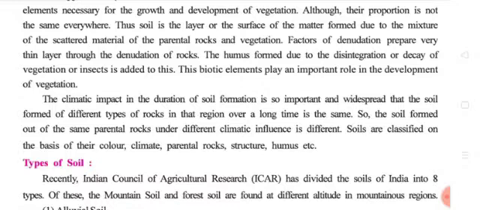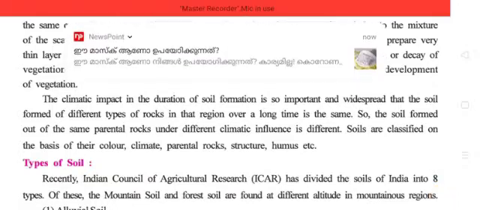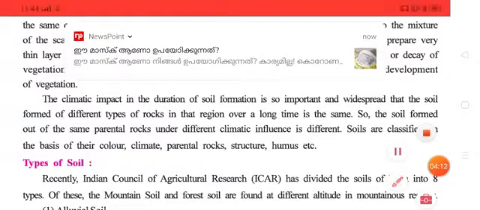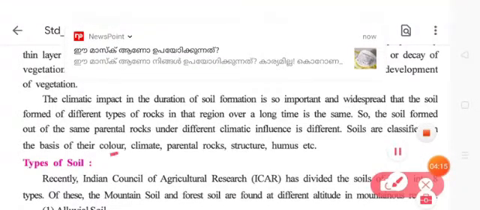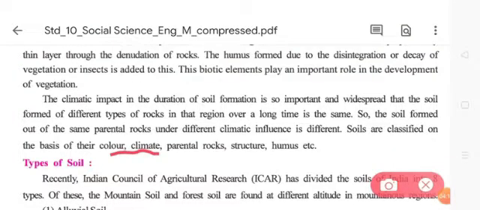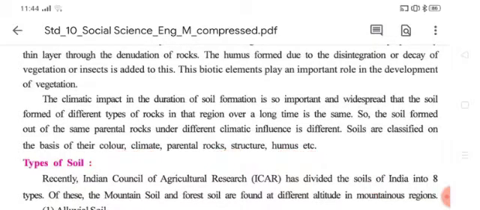Soils are classified on the basis of their color, climate, parental rock structure and humus. So how is the soil classified? The soil is classified on the basis of what? On the basis of color, climate, parental rocks, structure and humus. So in that way soils are classified.